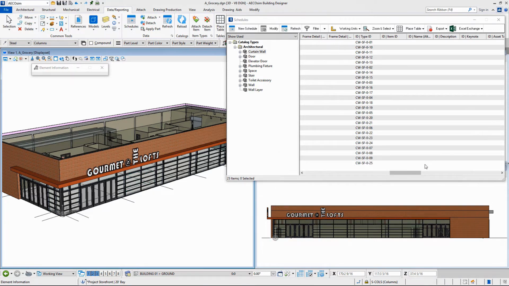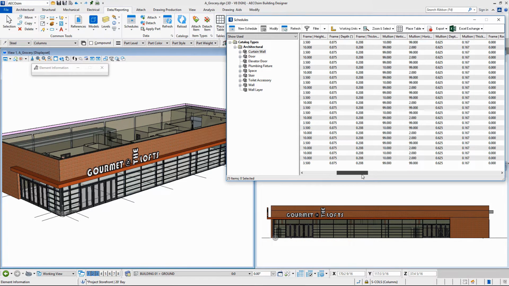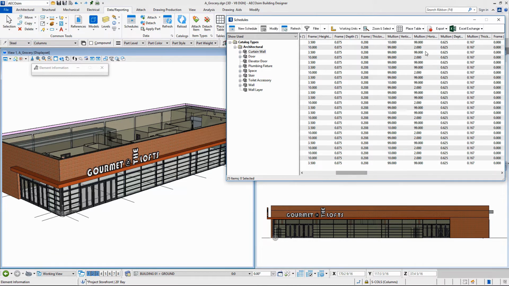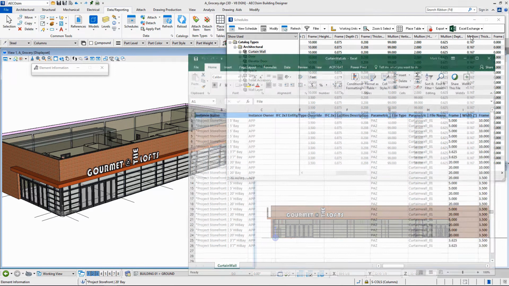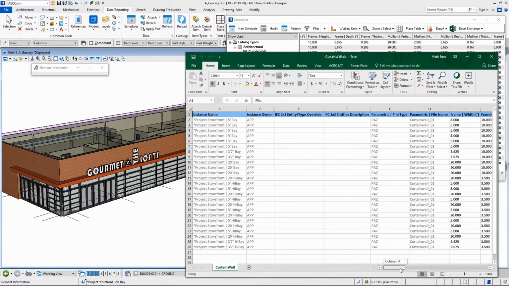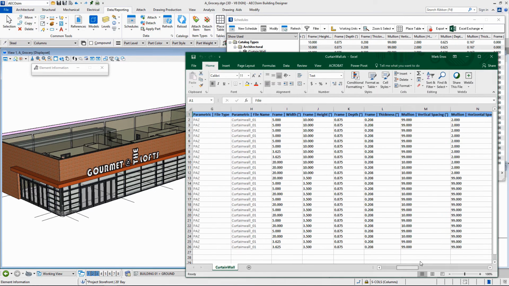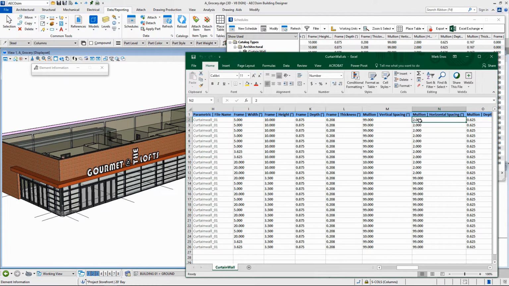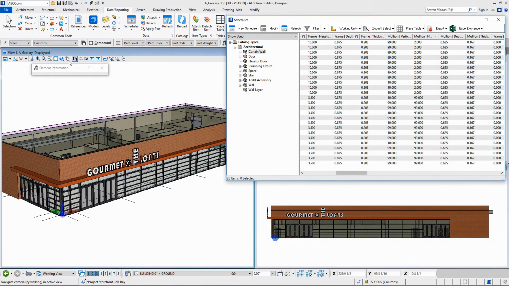Now let's go and modify geometry. So I can, by clicking on the top, sort them by the sizes. So I want to be changing the horizontal mullion spacing from 2 feet to 4 feet. I'm going into Excel, select those values of the parametric curtain wall, highlight all the 2 feet, change, copy, and then save. And then we do the same.